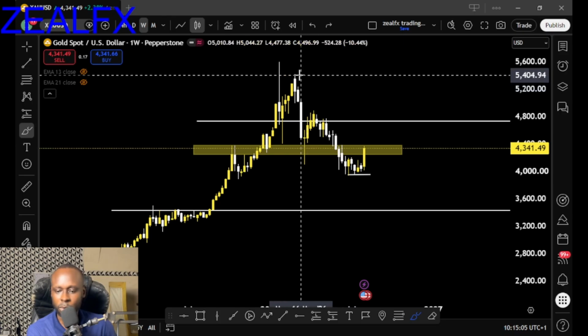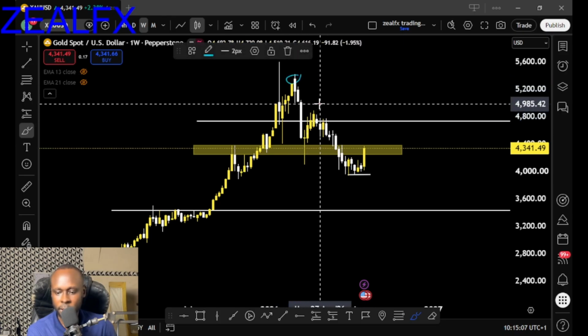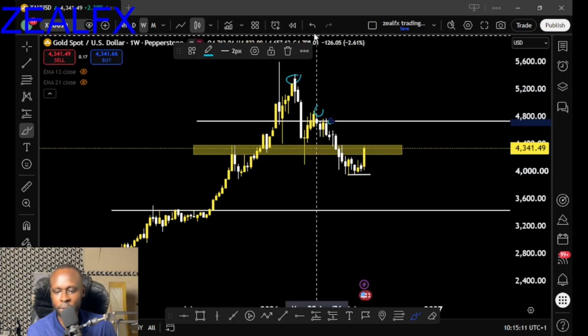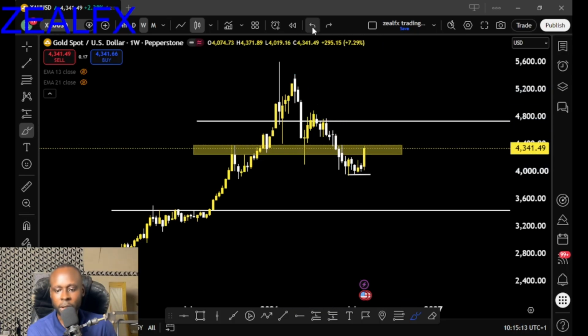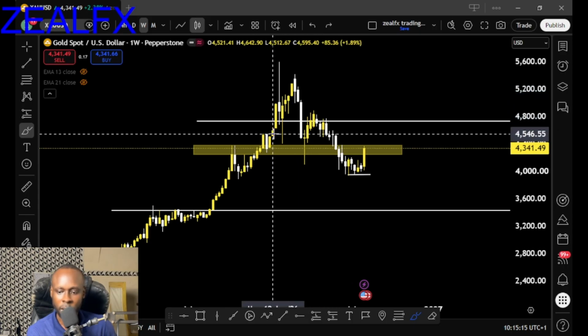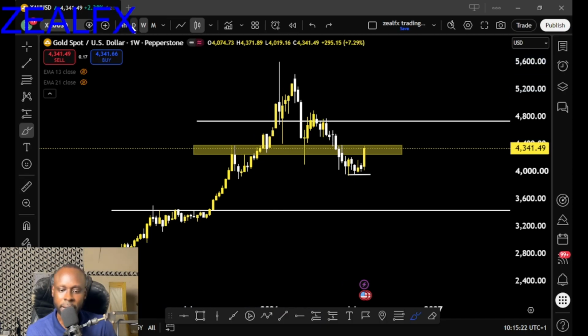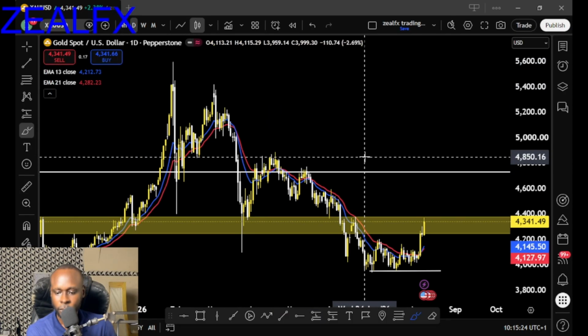On the weekly time frame, you can see we have this lower high and this lower high and this lower high. So as long as we have this series of lower highs, this indicates that gold on the weekly time frame is a bearish trend for us. So we have to also look for a bearish trend on the daily time frame for us to join the gold sell. So let's look at the daily time frame of gold USD.